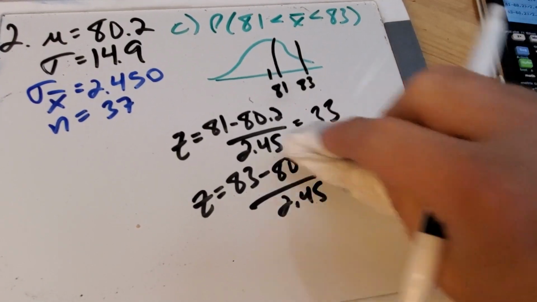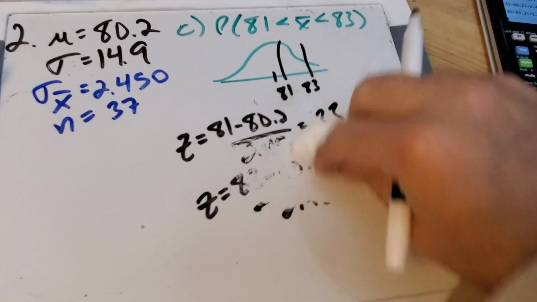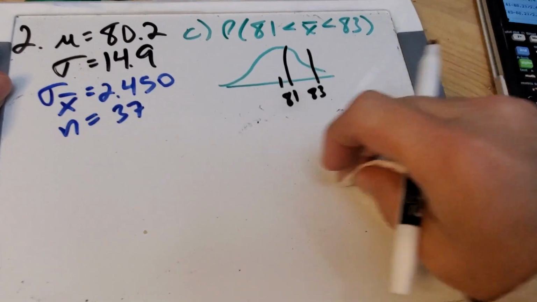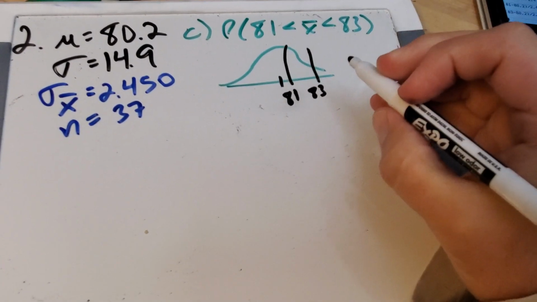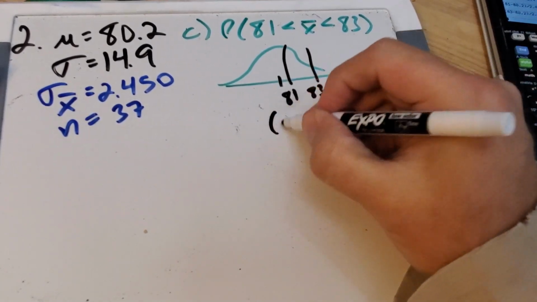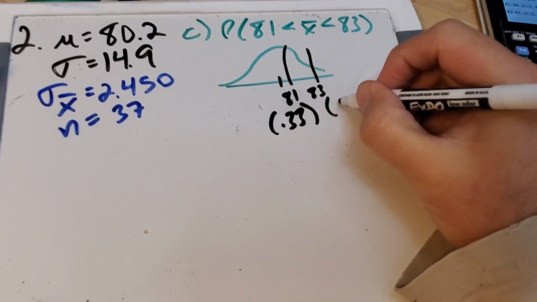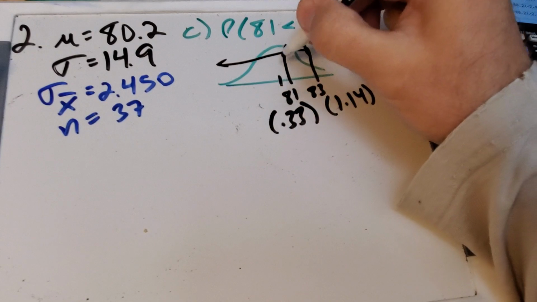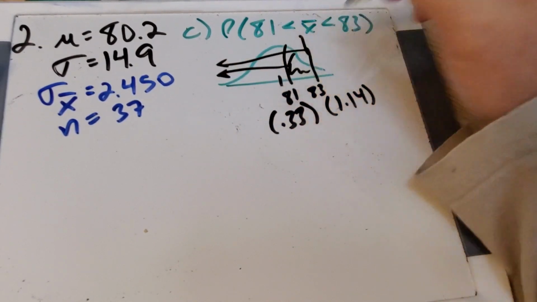So get that work. I'm going to erase it. Look at my high-tech eraser. Yeah, about as good as what I got at the school. So 81 was 0.33, and 83 was 1.14. Now if I look up 1.14, it's going to be too much. I just want this area here.